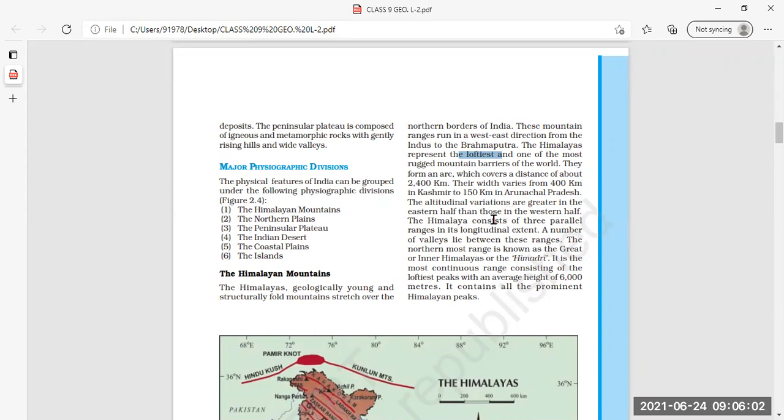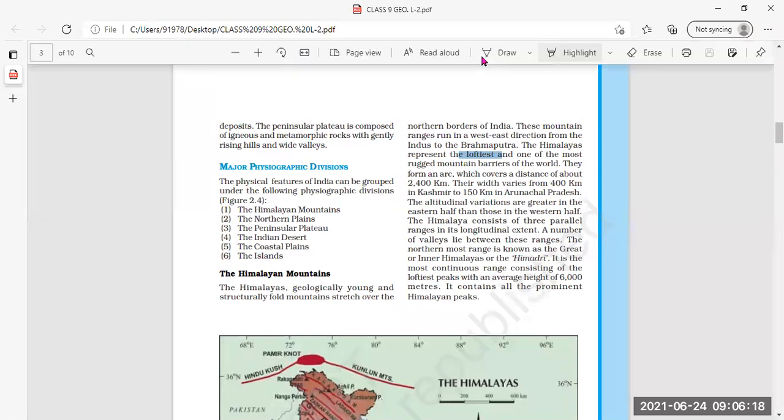Then we have further read about the three parallel ranges. In this, we have already understood the parallel ranges, the longitudinal extent, and the number of valleys that lie between these ranges. First, which parallel range have we read about? The first range of the Himalayas, Himadri. Himadri is also known as Greater Himalaya or Inner Himalayas. Clear?